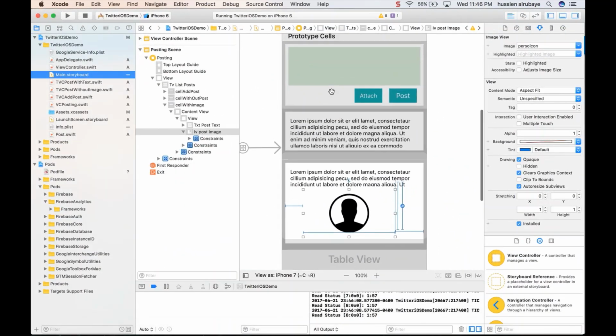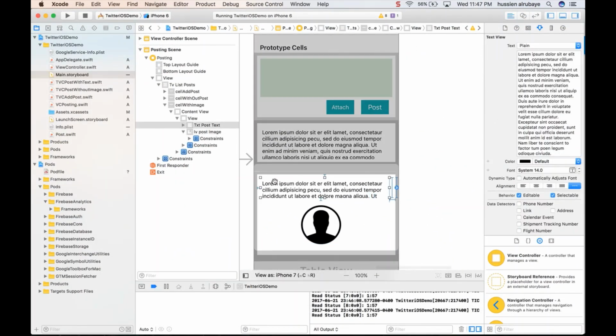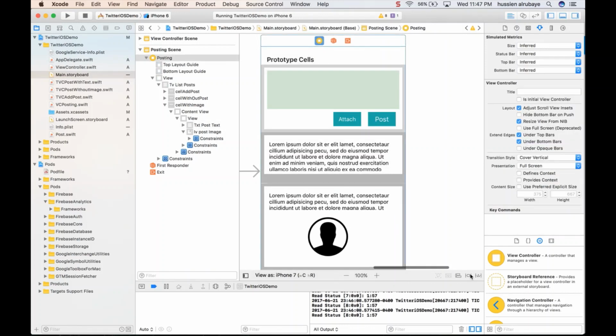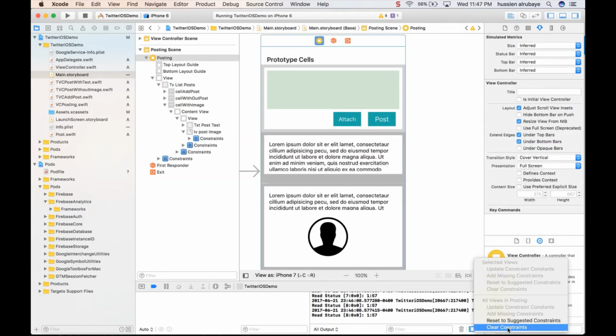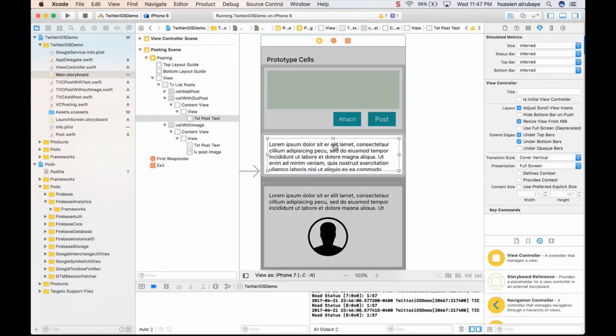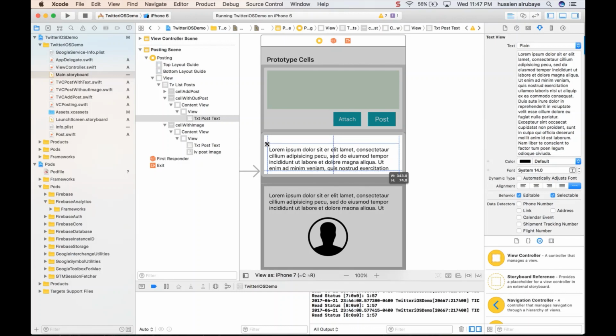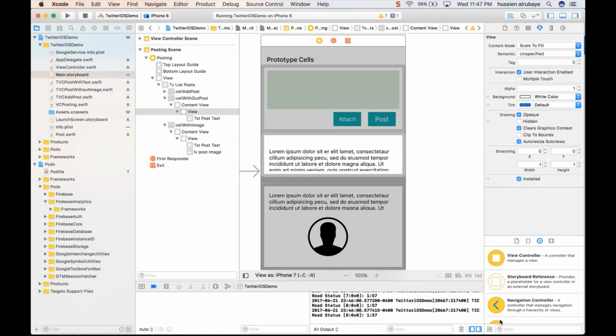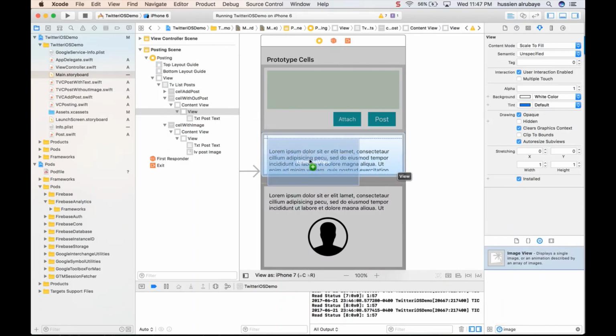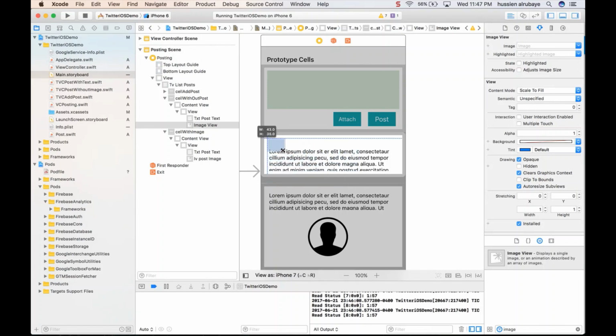So let me first start to change this UI to make it match the new design. First of all, let me click on this one and remove all the constraints. So I say clear constraints, so no constraints anymore. What I need to do is take this one a little bit down, and I need to add an image view to show the person's image. So adding it here. If this seems too big for you, just make it smaller. Let me suppose the person image will be, I think, not here in the highlight, here in the image, each person's image will be better. Yes.